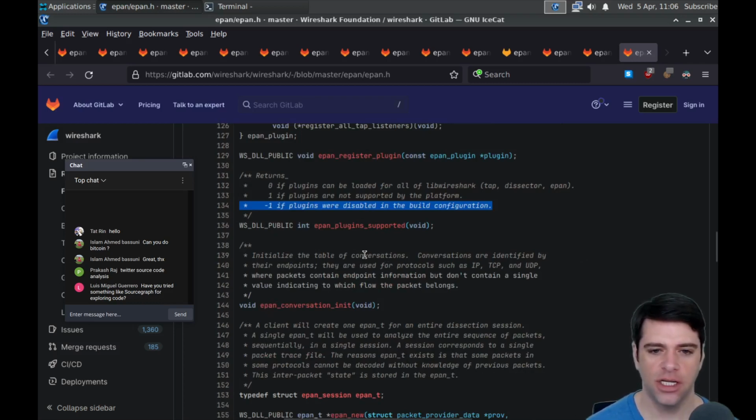All right. EPAN conversion init. Initialize the table of conversions. Conversions are identified by their endpoint. They are used for protocols such as IP, TCP, and UDP, where packets contain endpoint information but don't contain a single value indicating to which flow the packet belongs. Okay. So for things like IP and TCP and UDP, the packets contain endpoint information. There's no single value saying which flow they belong to. So maybe in some cases they have some indication of flow, but you have to maybe compute it.